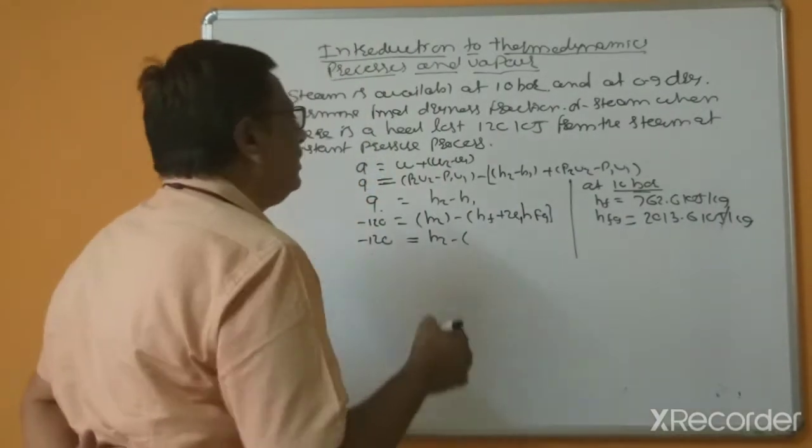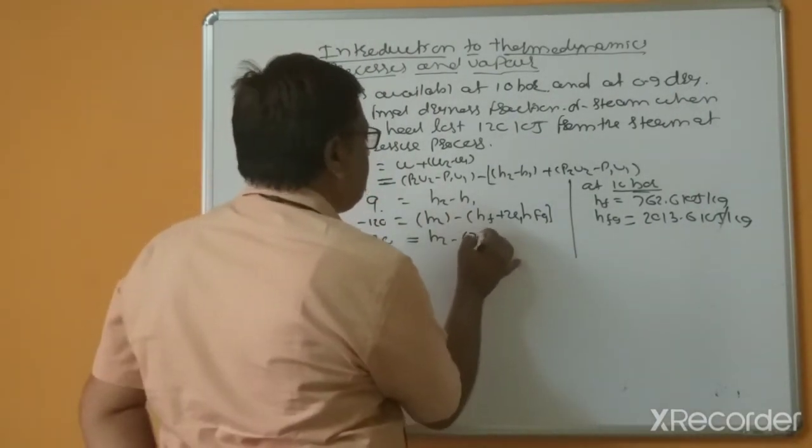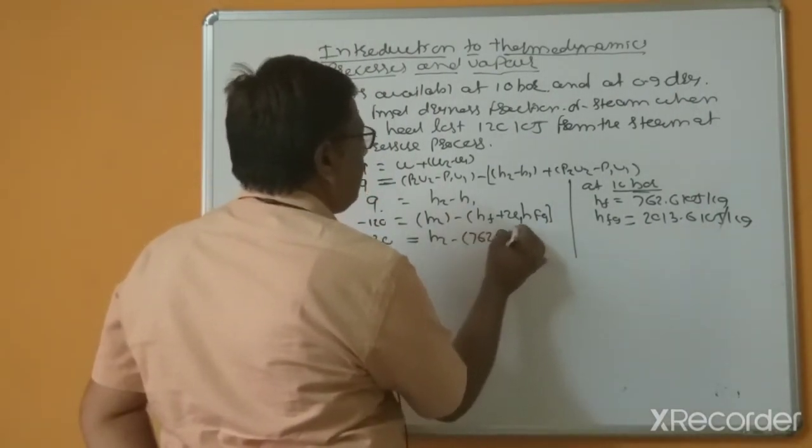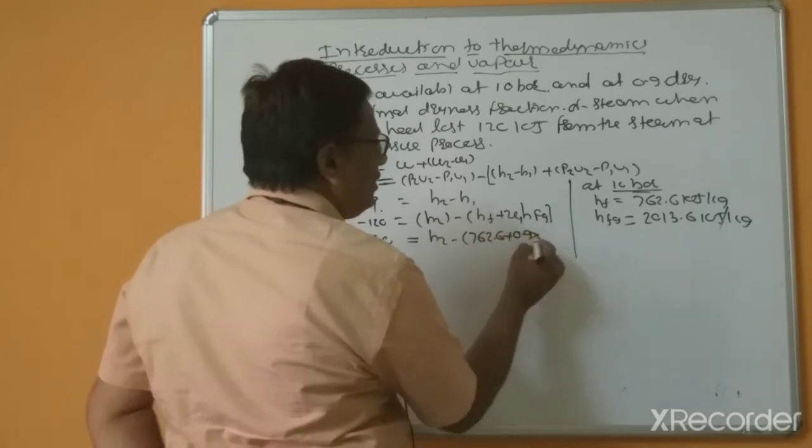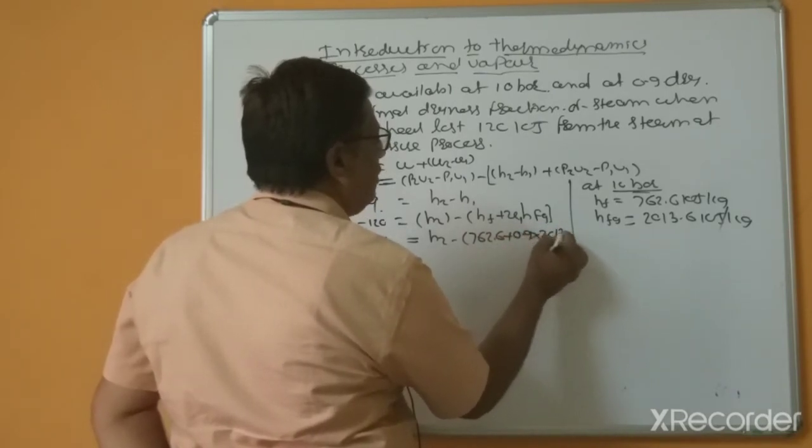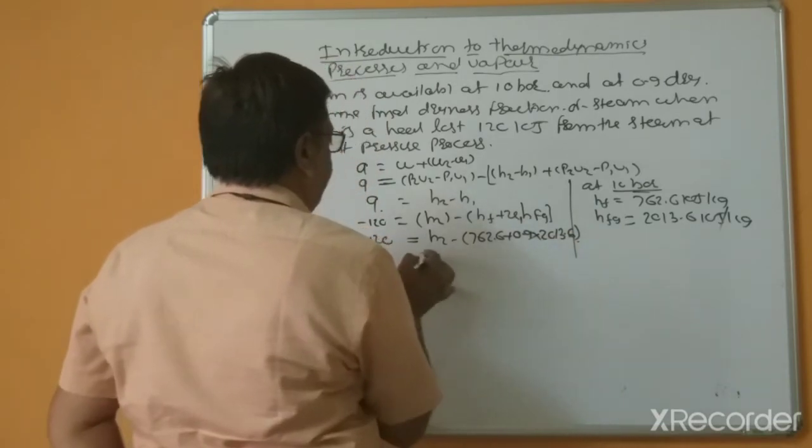So we can put 762.6 plus x1 equals 0.9, Hfg 2013.6.